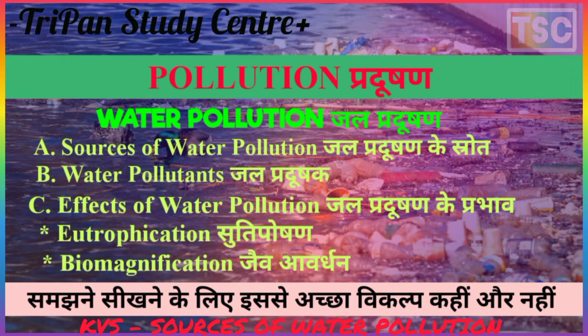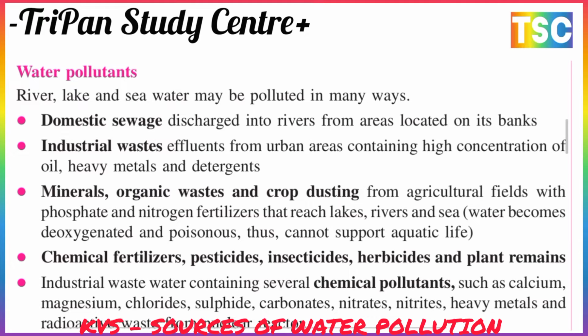Next are the water pollutants. River, lake and sea water may be polluted in many ways. The first is domestic sewage, which is discharged into rivers from areas located on the bank. And the second is industrial waste, the flows from urban areas containing high concentrations of oil, heavy metals and detergent.